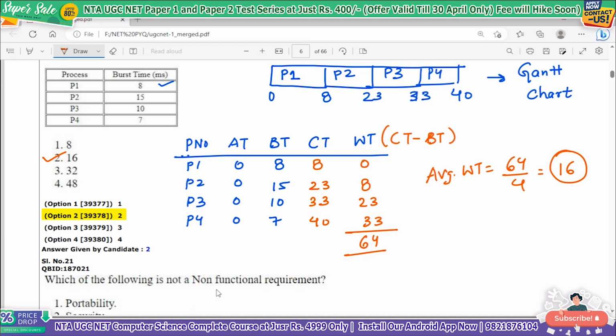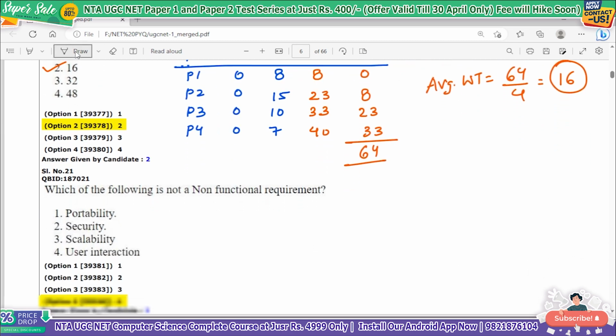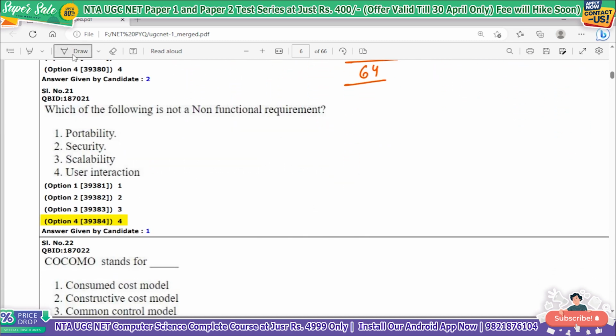Okay, now the next question is: which of the following is not a non-functional requirement? Understand this question like this, it is a little confusing. This not will cancel out this not. So this is asking basically which of the following is a functional requirement. We all know that user interaction is a functional requirement. Whenever you have two negative terms, I hope you all know this, two negative terms cross out each other.